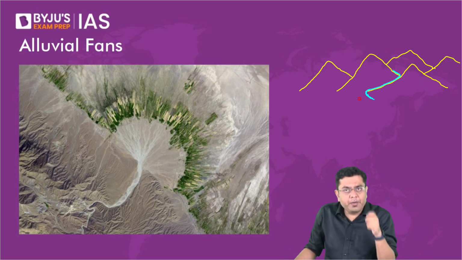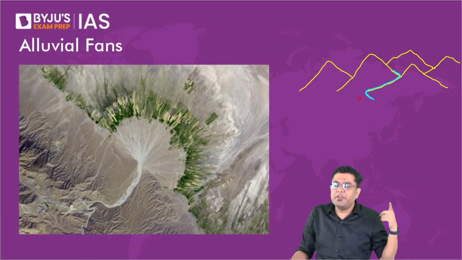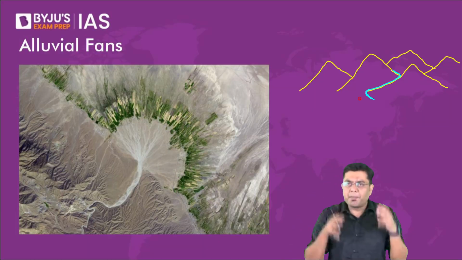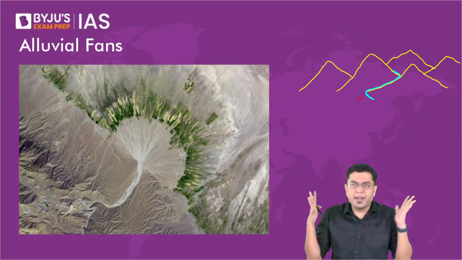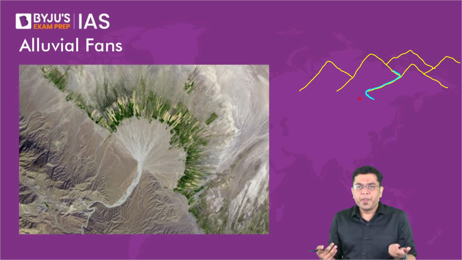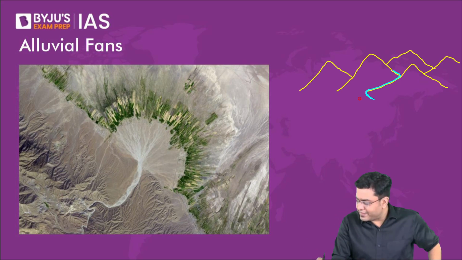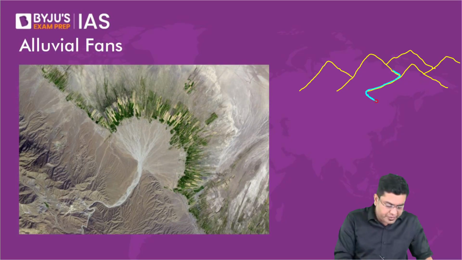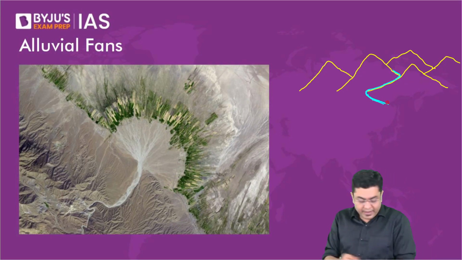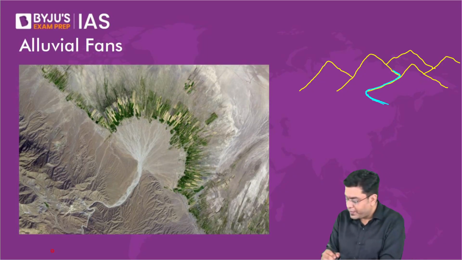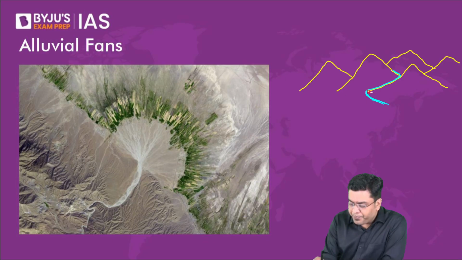With the reduction of speed, carrying capacity will drop, and whatever larger particles the river was carrying will immediately get deposited, isn't it? They will get deposited all around the river in general, because it has encountered a plain region. You will have deposits of the materials in this region.